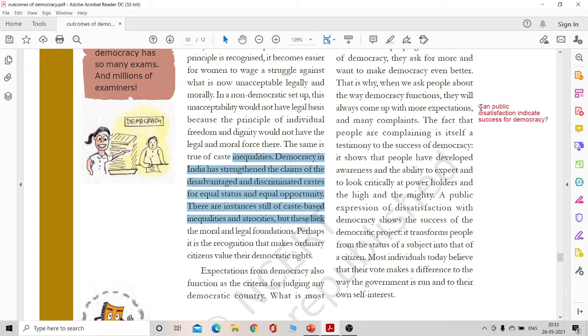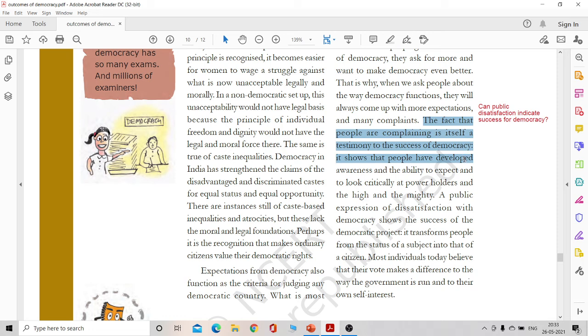Now, the last question I would like to discuss here is, can public dissatisfaction indicate success for democracy? Seems rather absurd. Dissatisfaction of the public, will that indicate success of democracy? Yes. Why? Because the fact that people are complaining is itself a testimony to the success of democracy.